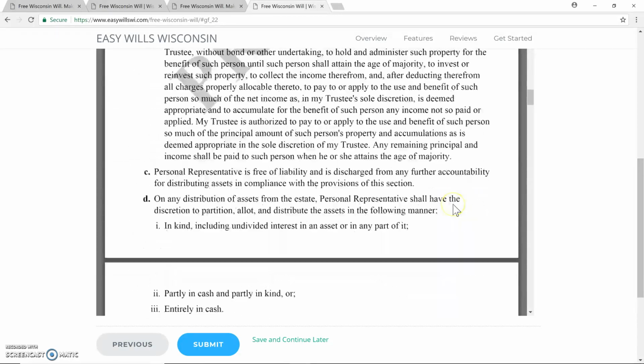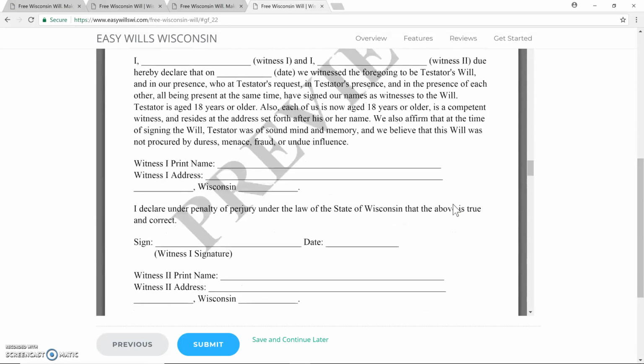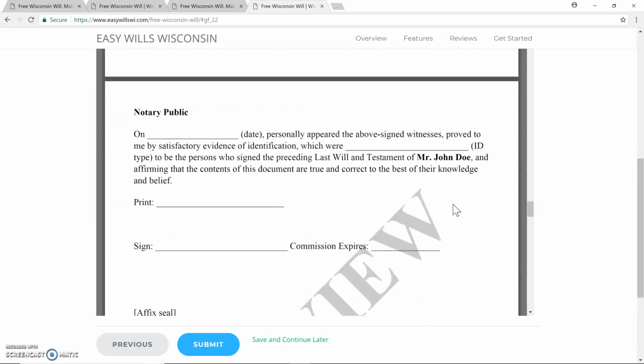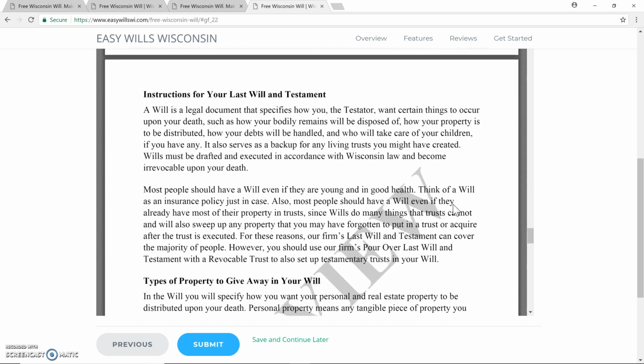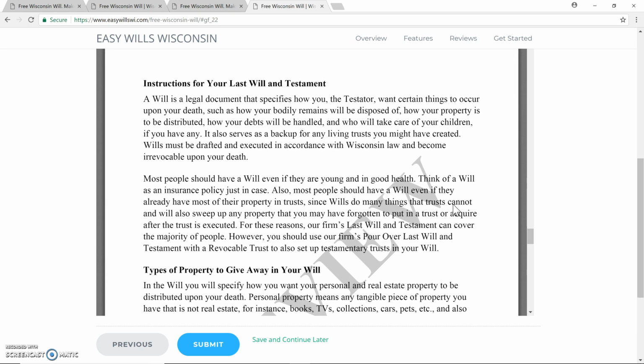At the end of the will, you'll see that there's instructions, and the most important instruction is that for the will to be valid, you will need to sign the will in front of 2 witnesses and a notary. Typically, you can go to your local bank and they'll do this service for free.